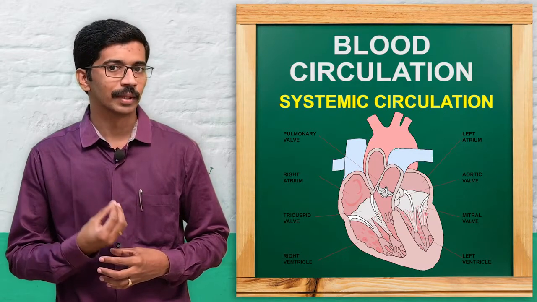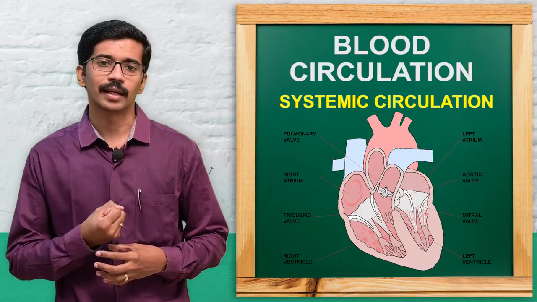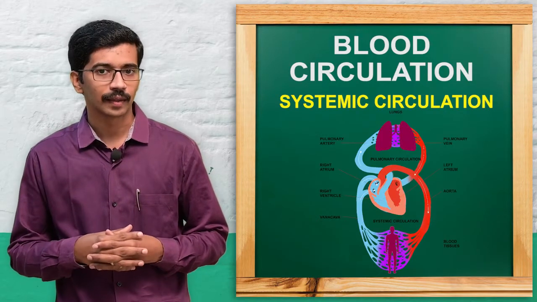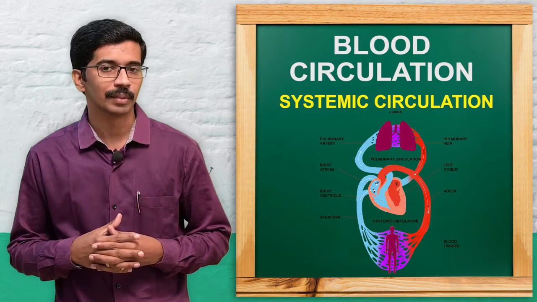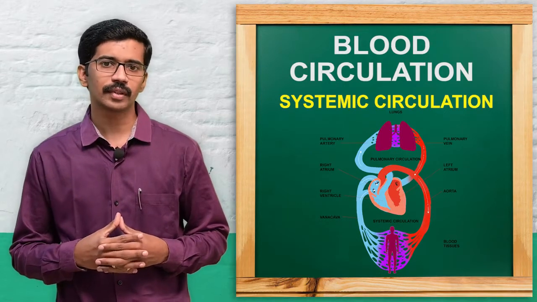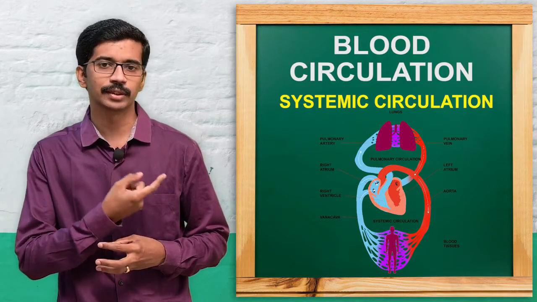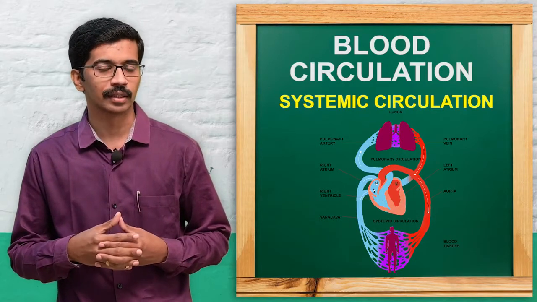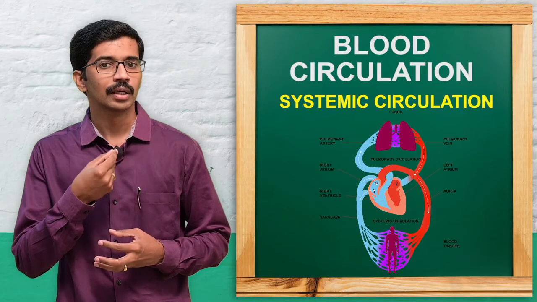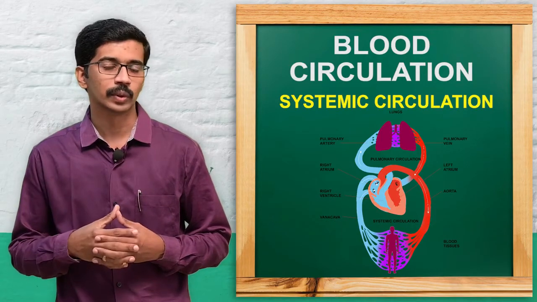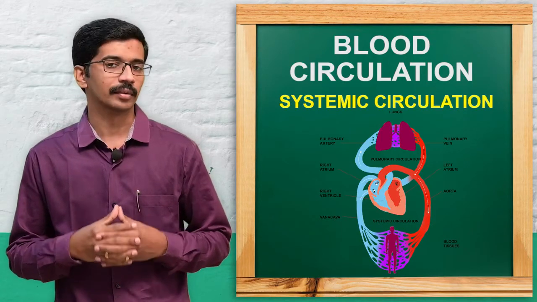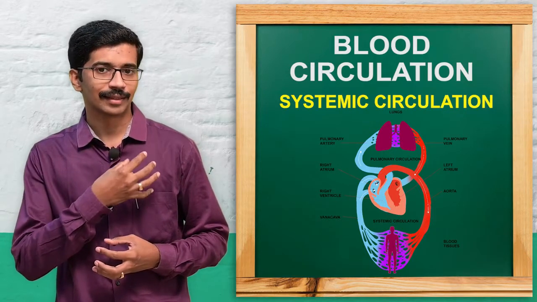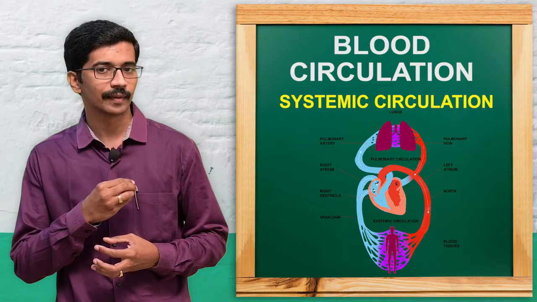Whenever the right ventricle fills with blood, there will be a myocardial contraction, and the blood goes into the pulmonary artery through a semi-lunar valve. Then that blood goes to the lungs for purification. The purified, oxygenated blood comes back to the left atrium through the pulmonary vein, and from there the pure blood fills the left atrium, which contracts.